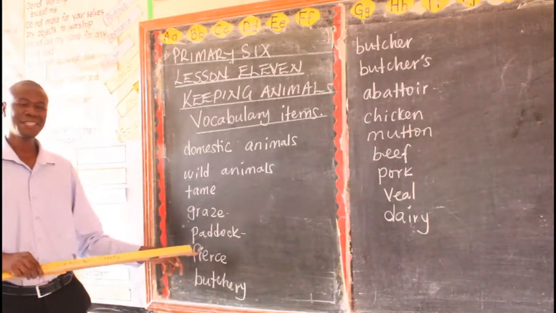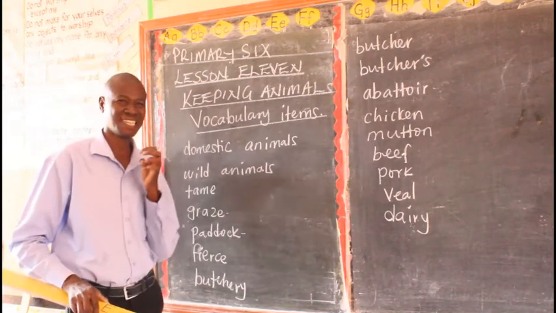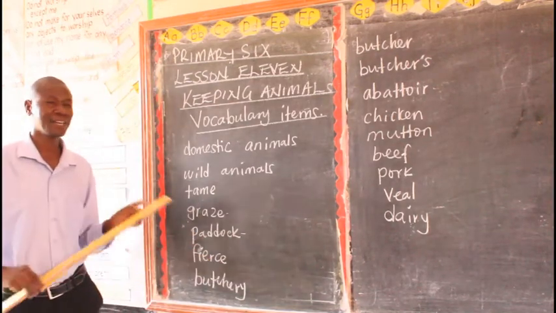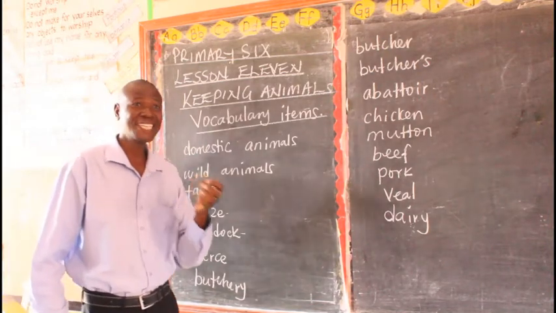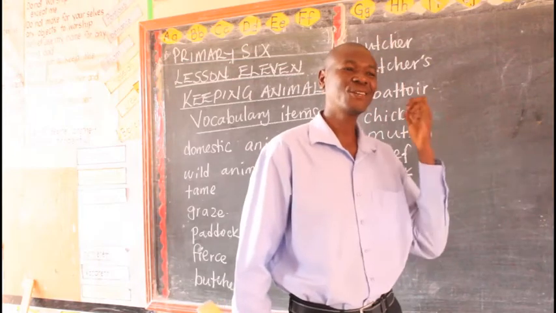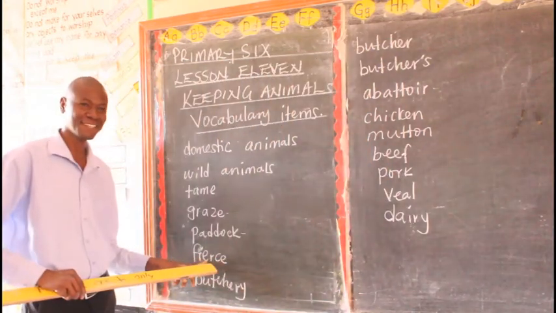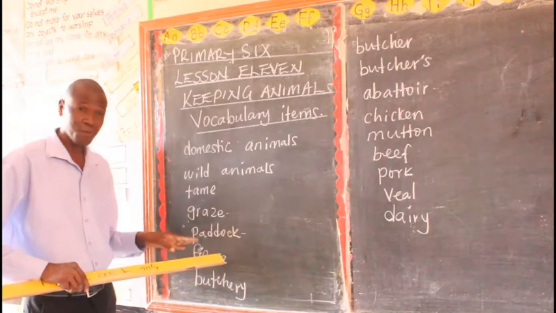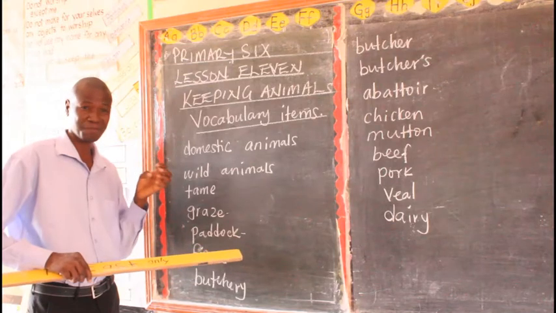Fierce. Something becomes fierce when it is frightening or scaring. And how is this one related to keeping animals? There are some animals that are friendly, and then we have those ones that are not friendly at all. That is why we are looking at the word fierce, because some of the animals are fierce, especially those wild animals.